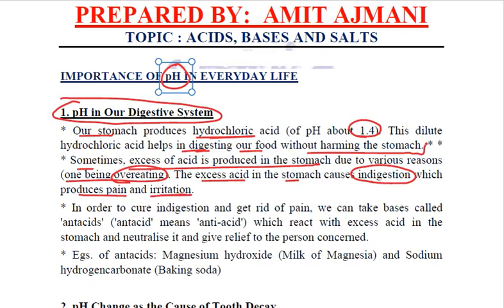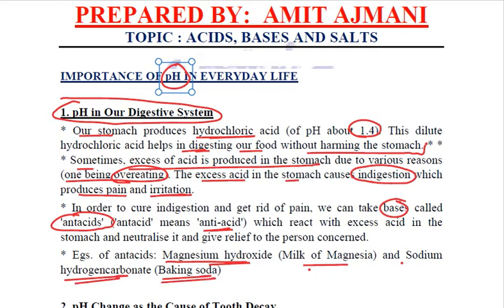What is the cure for indigestion? How to get rid of pain? Simple, use antacids. That means anti-acids. And what are the opposite of acids? Bases. Two antacids we have already seen: magnesium hydroxide, also known as milk of magnesia, and sodium hydrogen carbonate, which is commonly called baking soda.